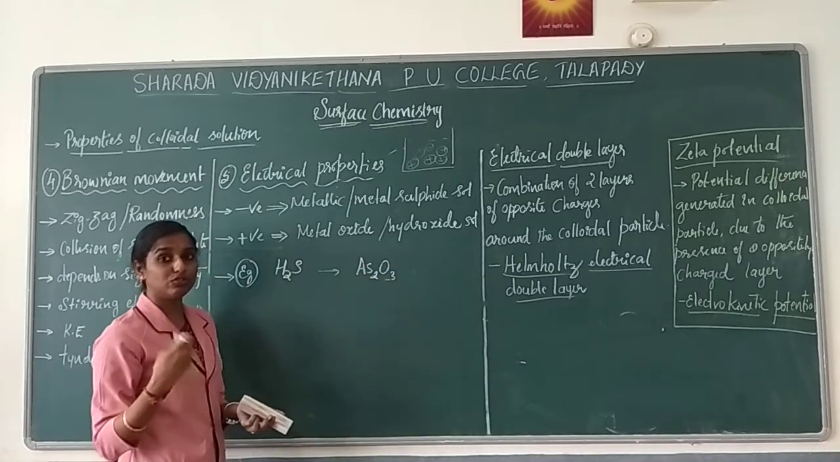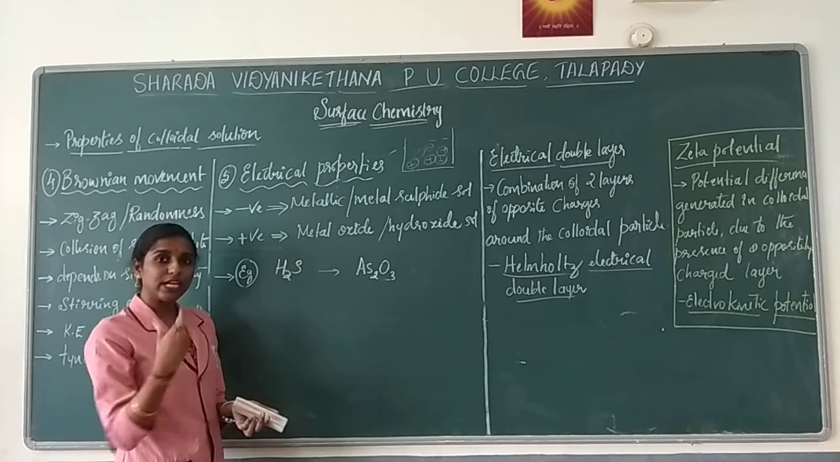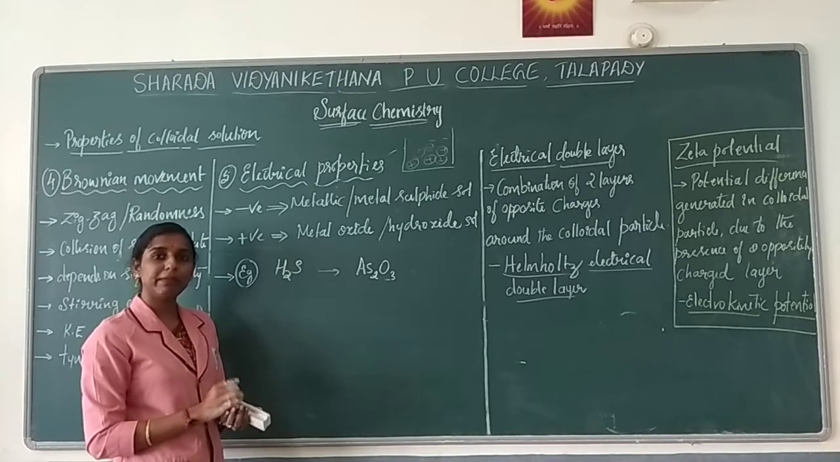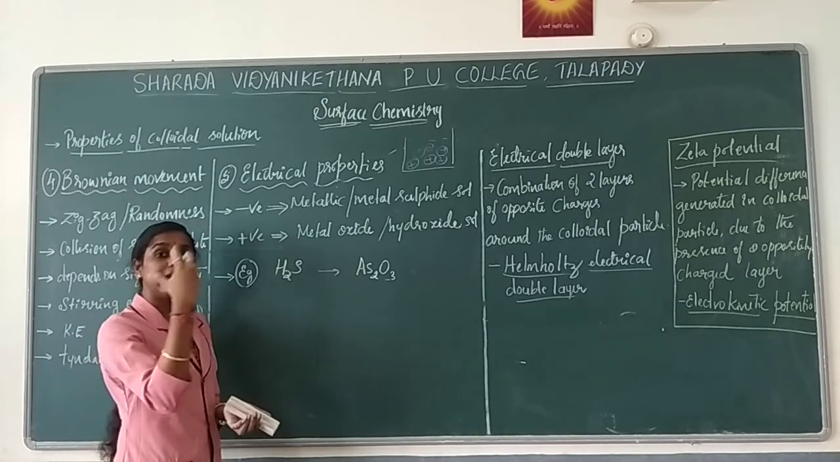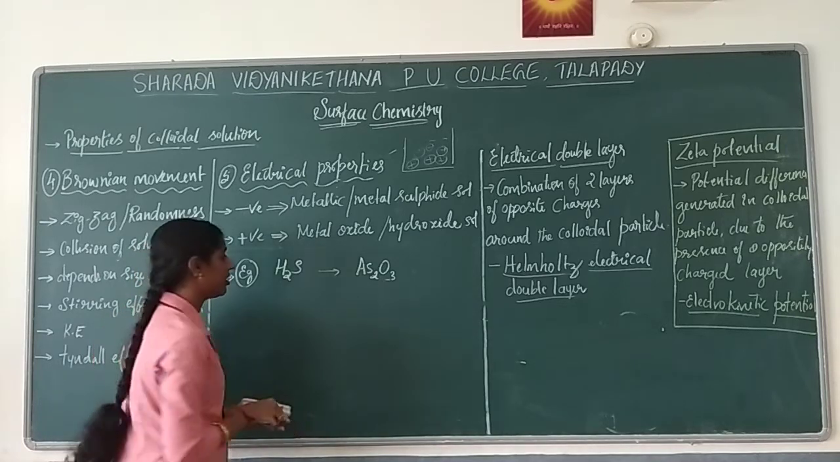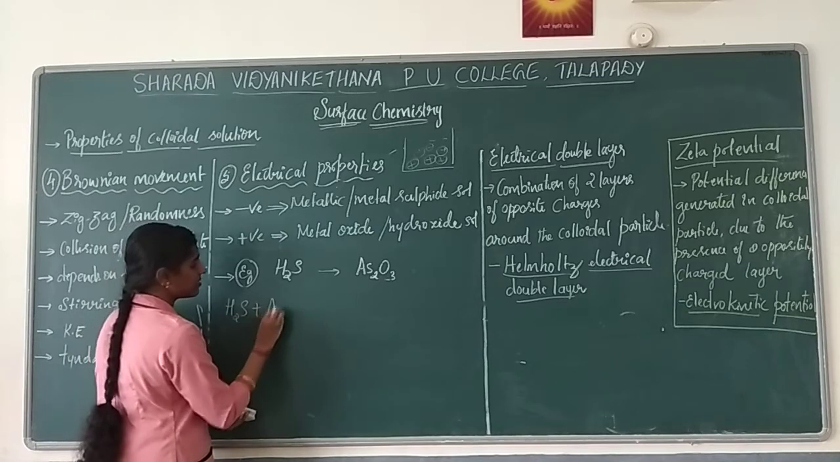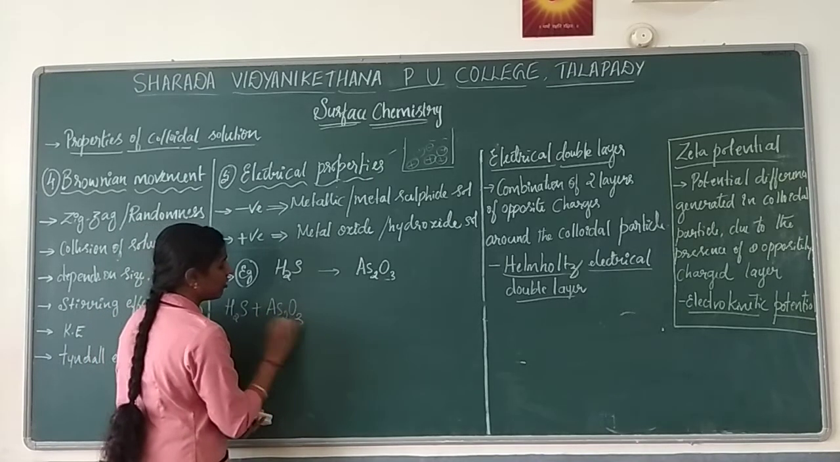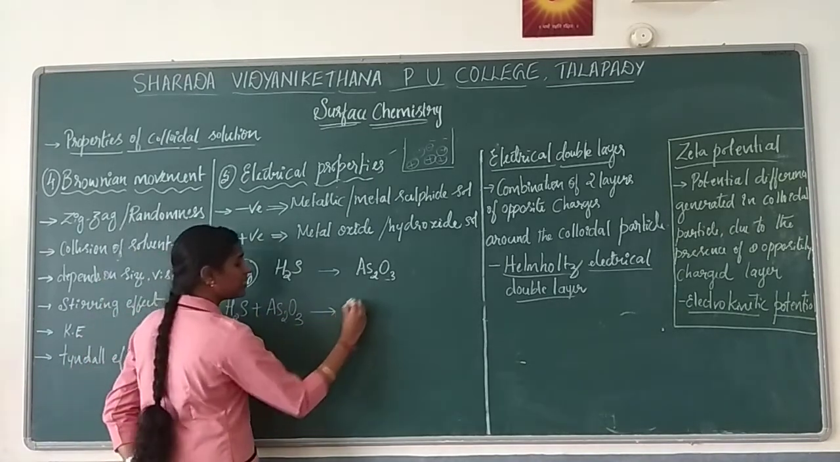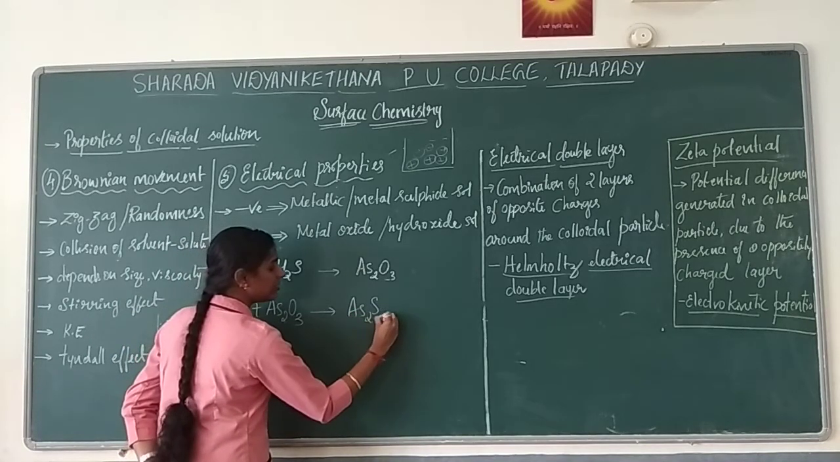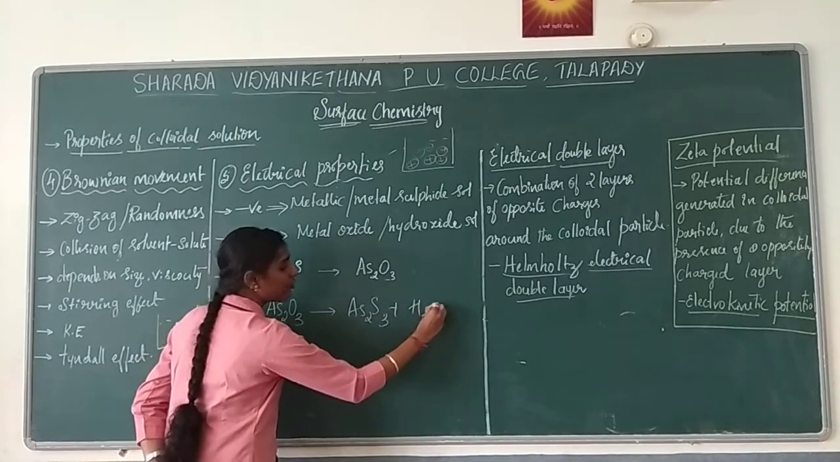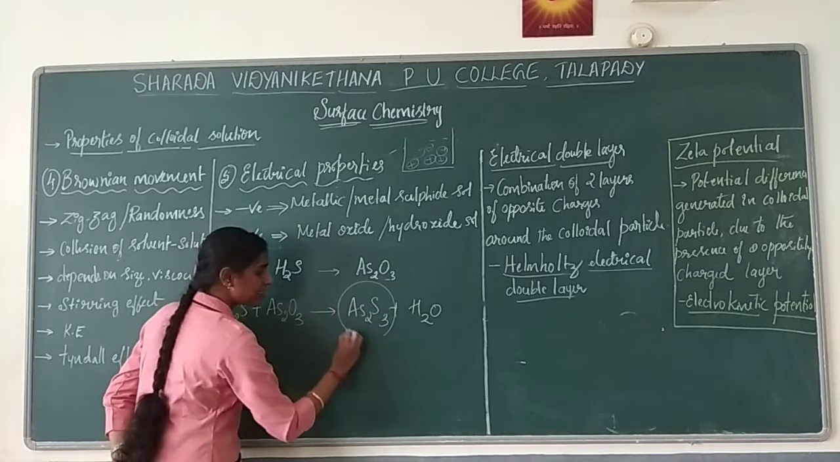As you have already studied, when you compare solute and solvent, the solute is smaller in number and the solvent is larger in number. So when you write the reaction, H2S plus As2O3, arsenic oxide, you will get arsenic trisulfide as well as H2O formation. This is your salt.